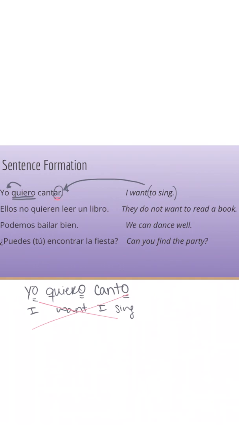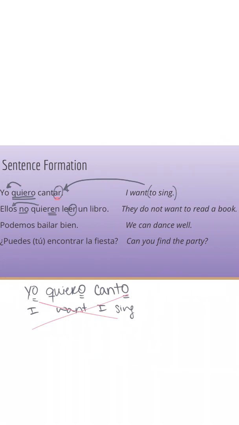All right? Bueno. Let's look at another example. To say they do not want to read a book, remember that the word no is coming directly before the first verb. So ellos no, check it out, quieren, my ending here is matching my subject, ellos. Ellos no quieren. And then I plug in what they don't want to do, which is leer. Ellos no quieren leer un libro. So these two verbs side by side, first is conjugated, second left in the infinitive.